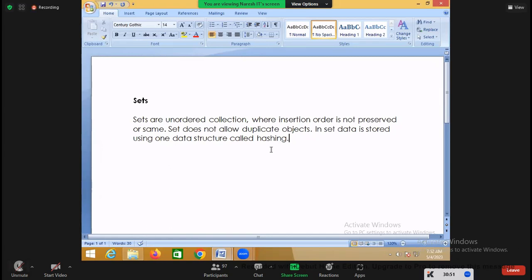The name of the data structure is hashing. The hashing data structure is used for storing the data or for organizing the data.